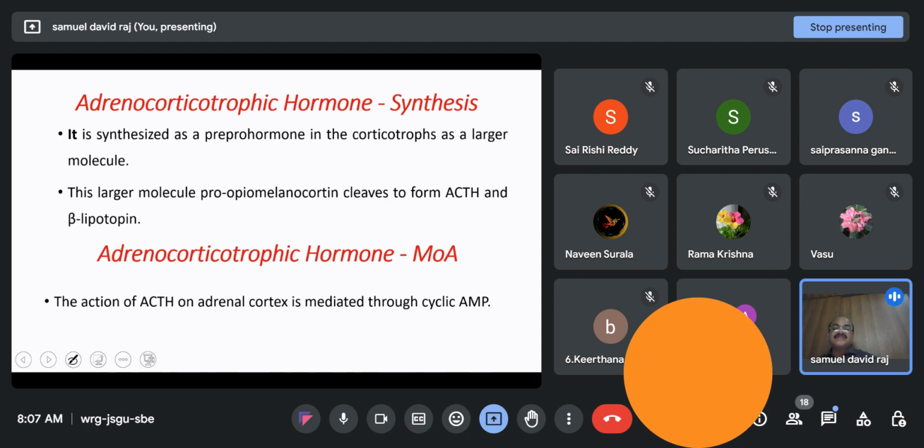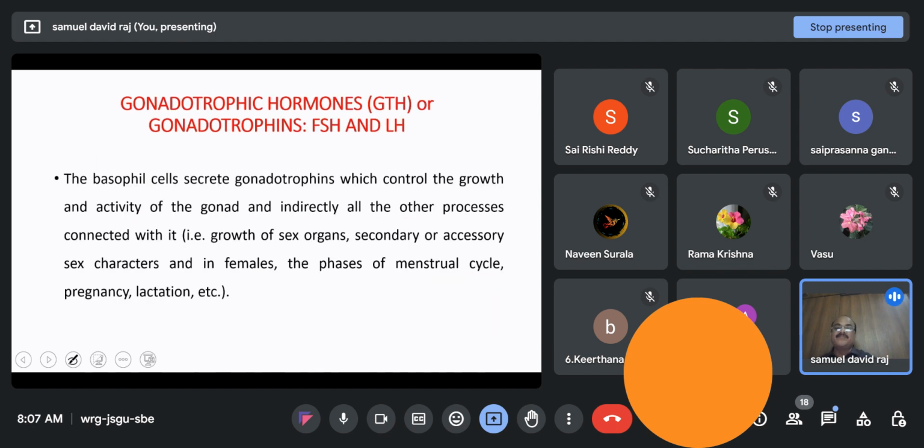Coming to its synthesis, it is synthesized as a pre-pro hormone in the corticotrophic cells. This larger molecule, pro-opiomelanocortin, cleaves to form adrenocorticotropic hormone, followed by beta lipotropin, of which only ACTH has hormone action. And its action is mediated by cyclic AMP.